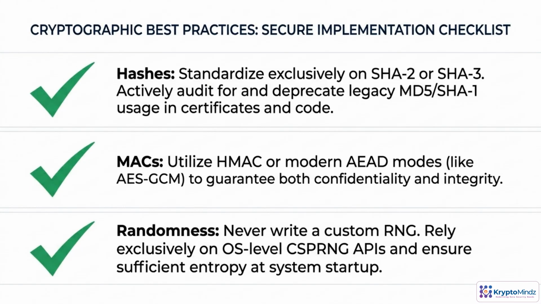To turn these concepts into habits, bake them into your standards and tooling. For hashes, mandate SHA-256 or better in code reviews and static analysis, and schedule scans to find any remaining MD5 or SHA-1. For MACs, default to HMAC or AEAD cipher suites in your TLS and application configs, and disable legacy options. For randomness, forbid homegrown generators in your secure coding guidelines and require vetted OS or library CSPRNG APIs in every design.